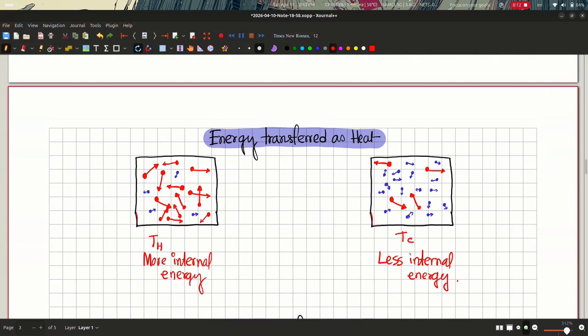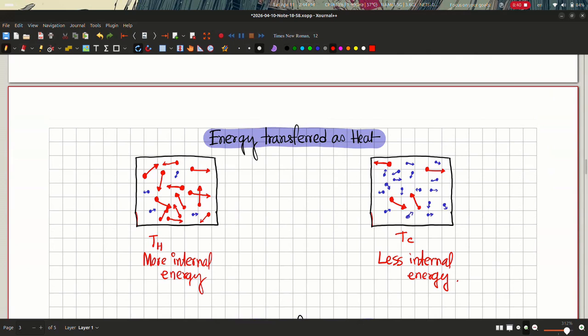So essentially all the velocities are random, but the left side, which is the hot object, has more particles moving with faster velocities compared to the slow particles. On the right side, we have more slow particles and fewer fast particles.